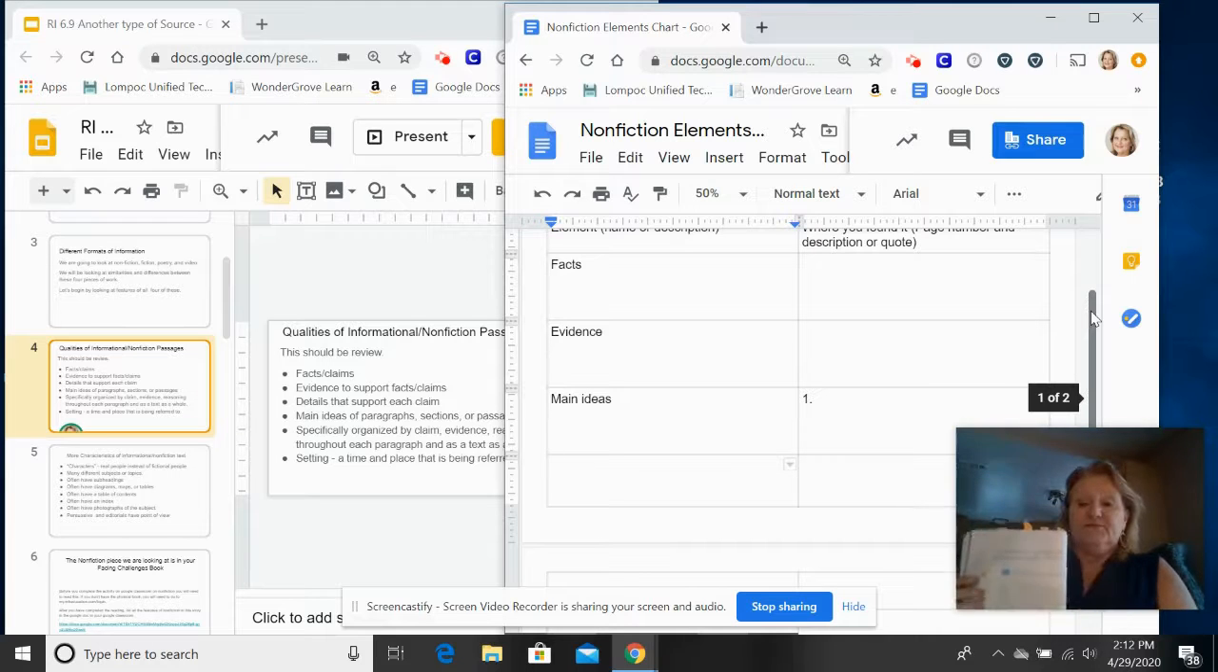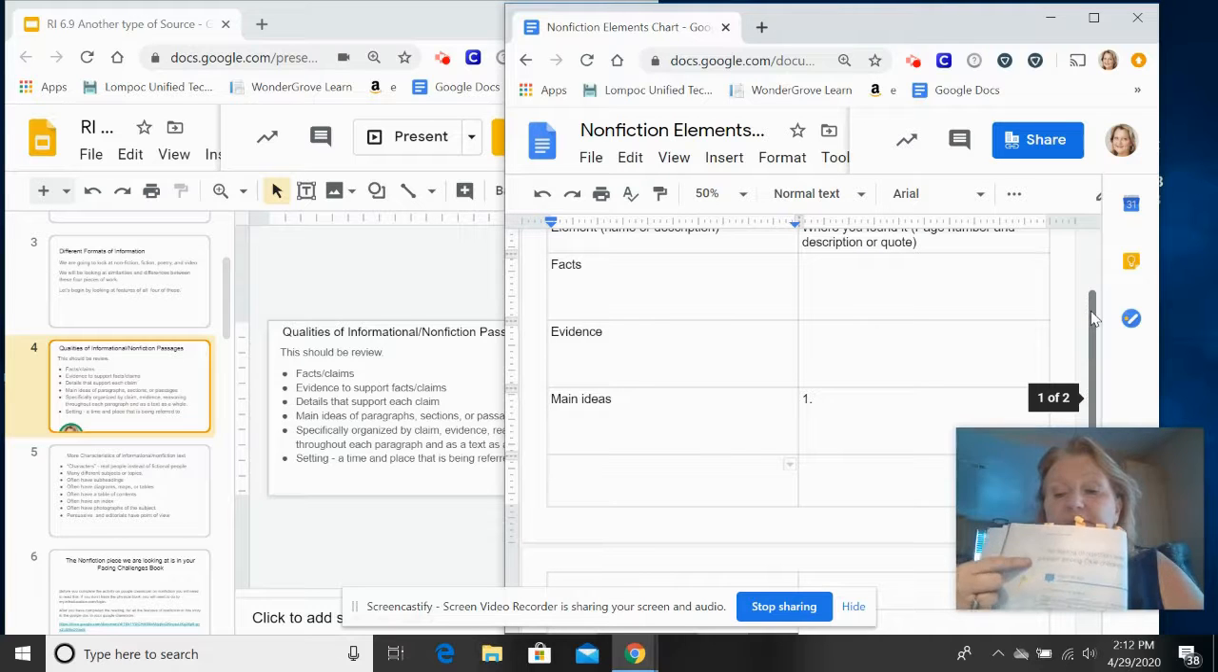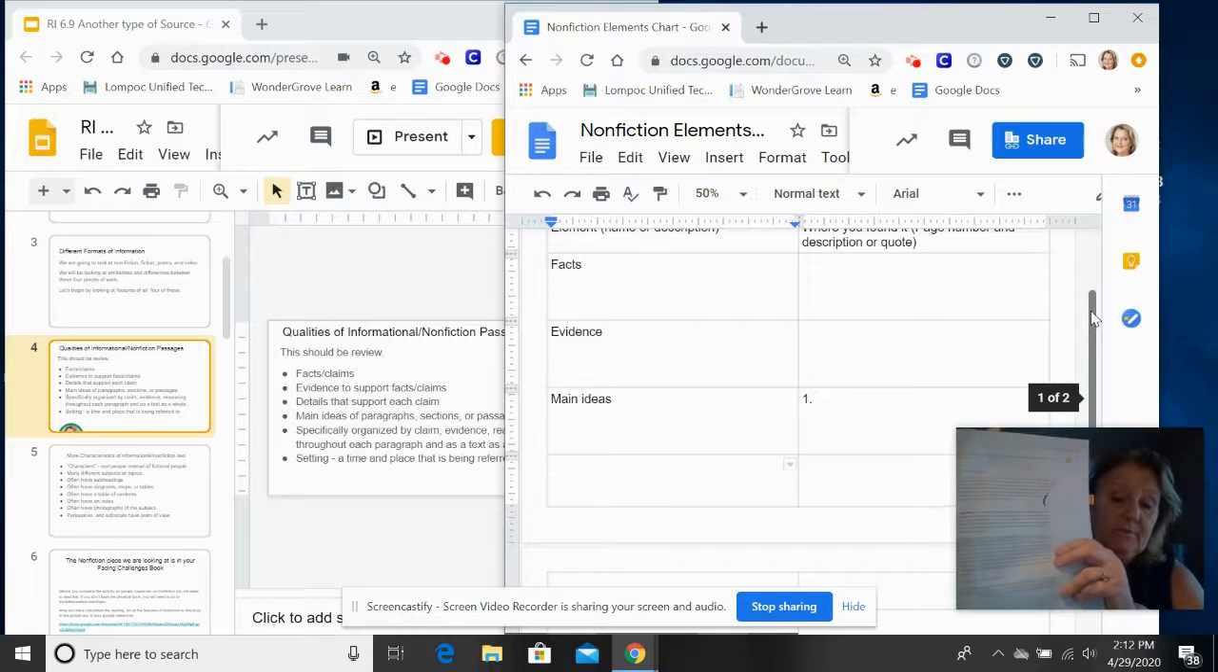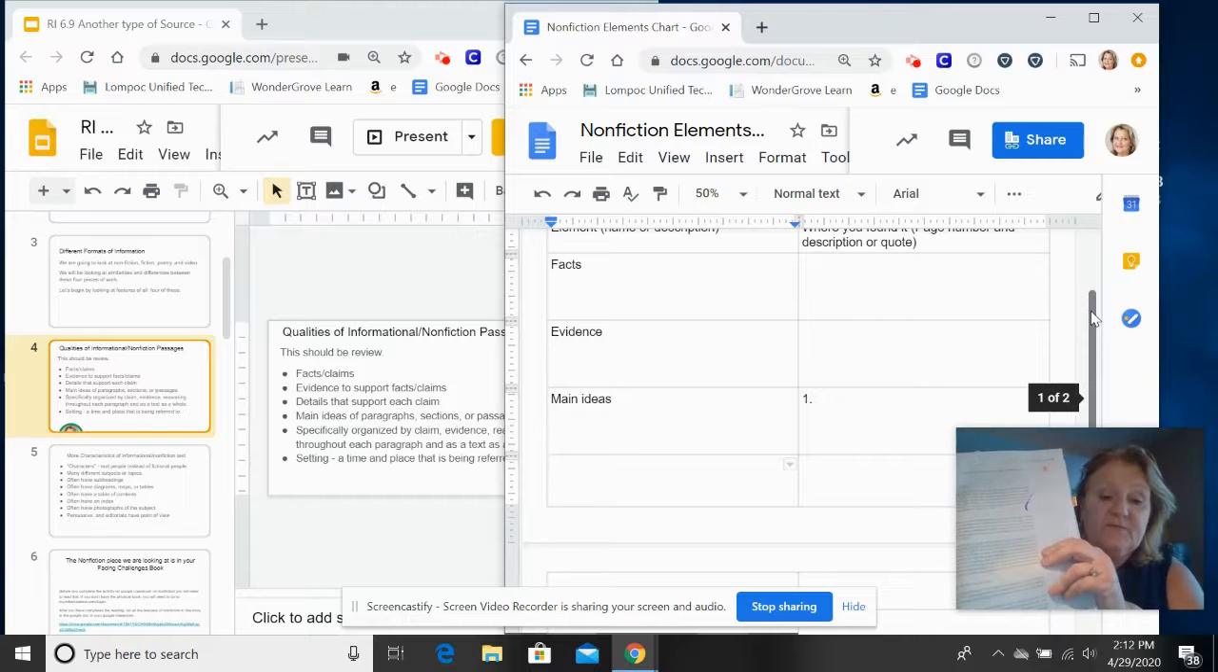All right, so this right here is a heading. These here are subheadings. This is a subheading. This is a subheading here. This is a subheading down here. So you may include all of those in that specific organization.